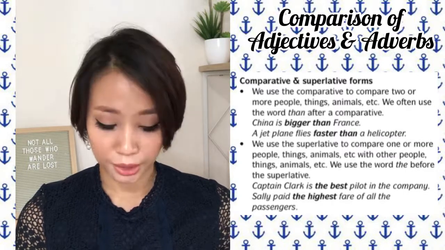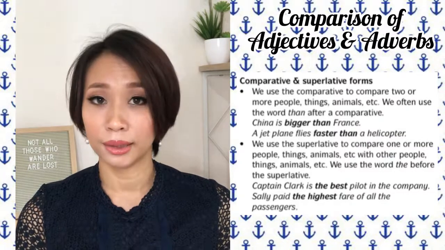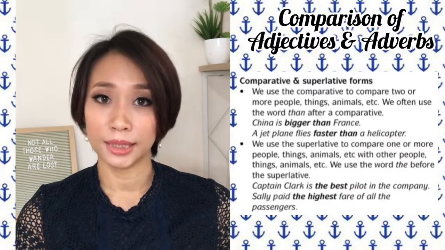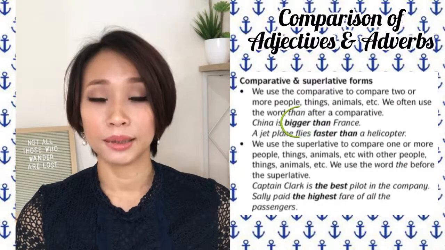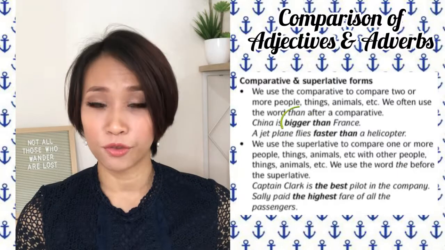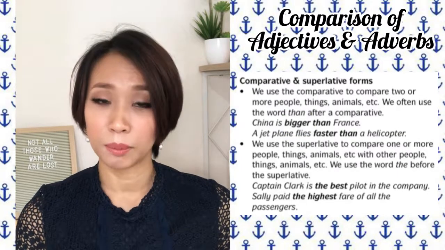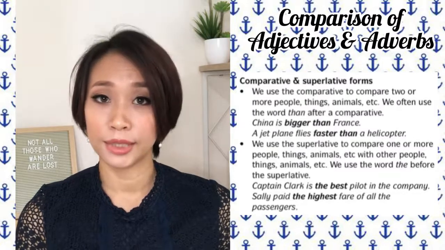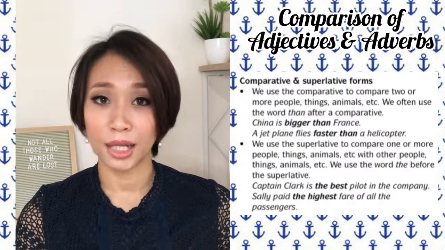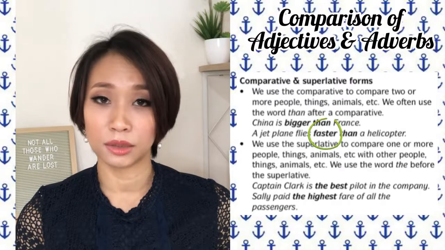For example, China is bigger than France. China lebih besar dari France. China is the noun, negara. Bigger is the comparative form of the adjective big. A jet plane flies faster than a helicopter. Kapal jet terbang lebih laju dari helikopter. So the jet is the noun, kenderaan. Flies is the verb. Faster is the comparative form of the adverb fast.